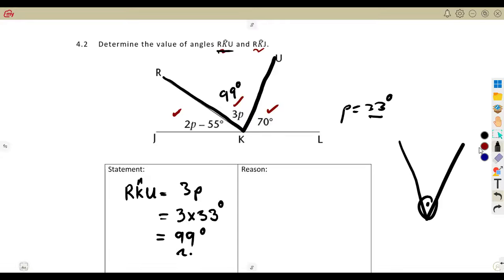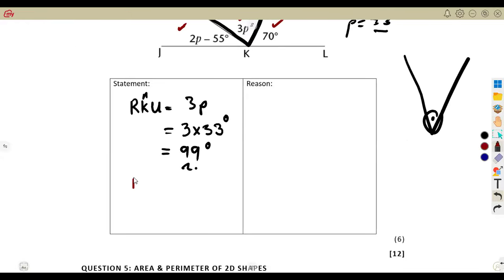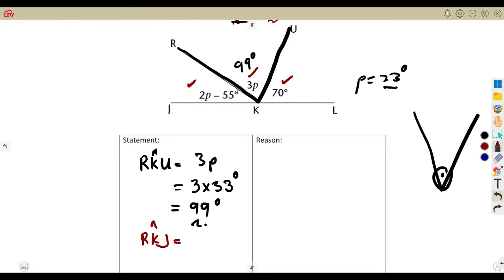To find the other angle that we are given, which is RKJ, the RK to J, it is given, we have it here, it is given as what? 2P minus 55. Or you can simply subtract from 180 because we now have these two angles.